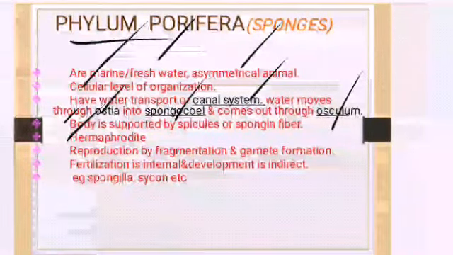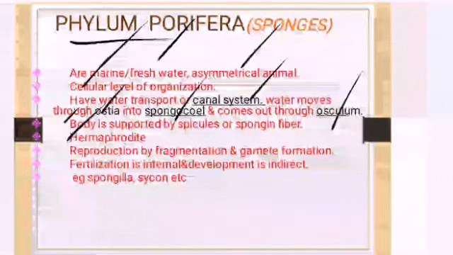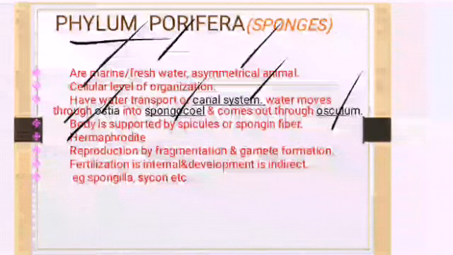Hermaphrodite. What do you mean by the term hermaphrodite? Both the male and the female sex organs are present in the same animal. We are not hermaphrodites, male is different, female is different, but Porifera is hermaphrodite, which means both the male organ as well as the female organ are present in the same organism. For example, we also call it bisexual, like bisexual flowers.